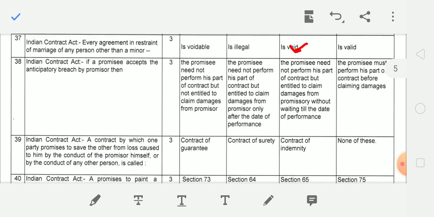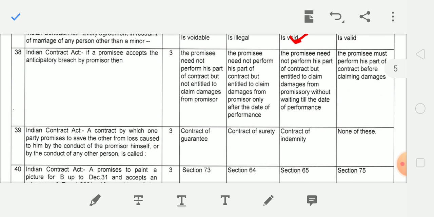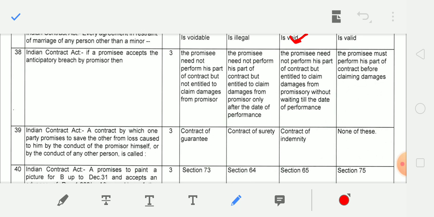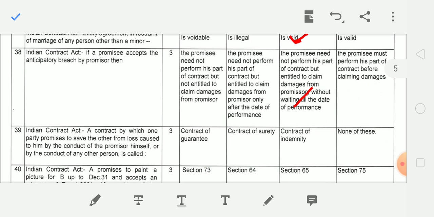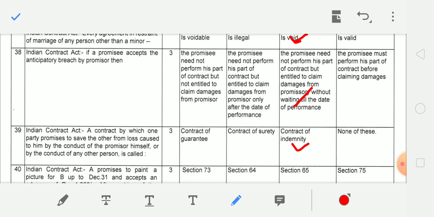Next question. If a promisee accepts the anticipatory breach by promiser, then the promisee need not perform his part of contract but entitled to claim damages from promiser without waiting till the date of performance. This is relating to the anticipatory breach, section 39 Indian Contract Act. Next question. A contract by which one party promises to save the other from loss caused to him by the conduct of promiser himself or by the conduct of any other person is called contract of indemnity.